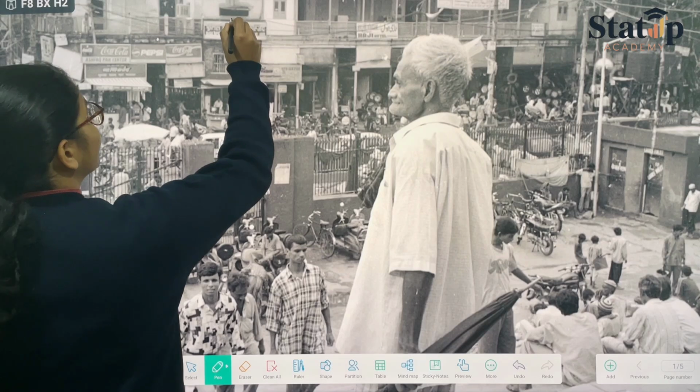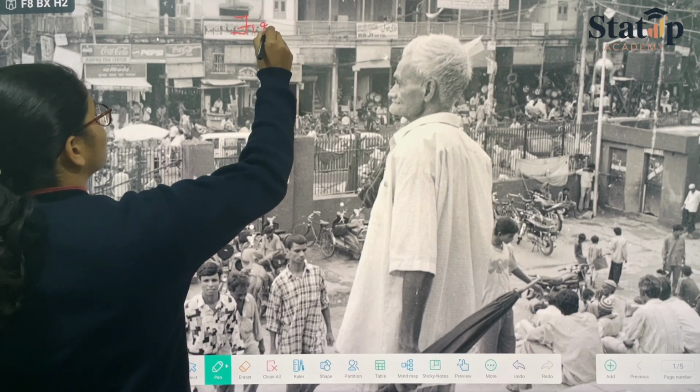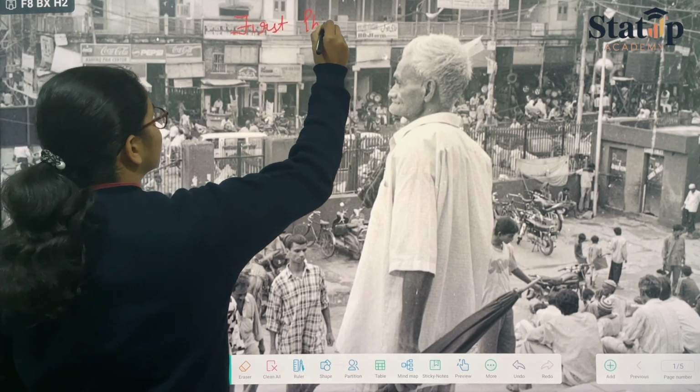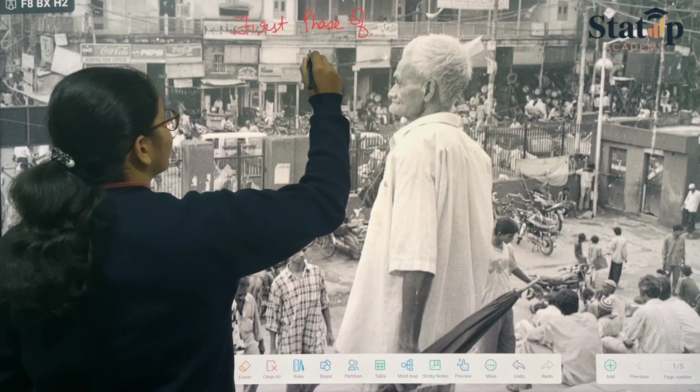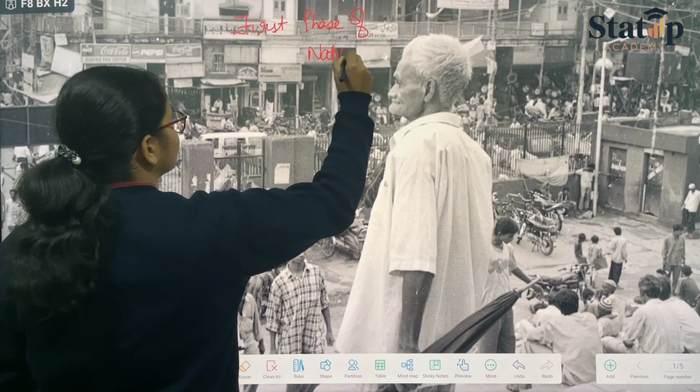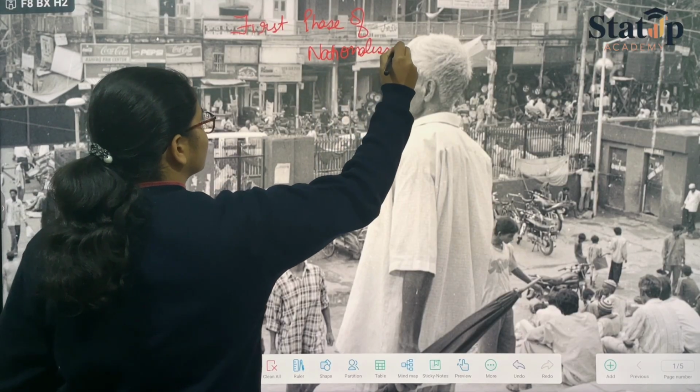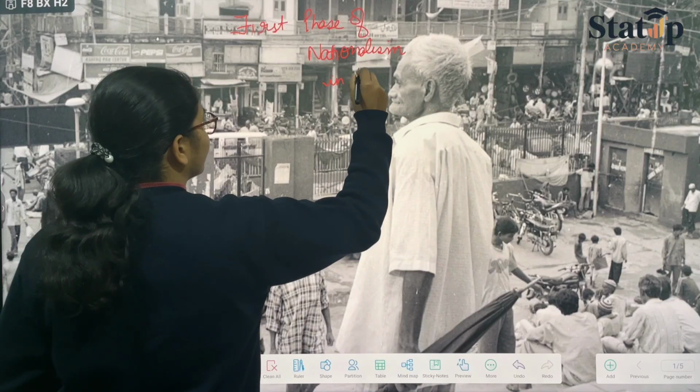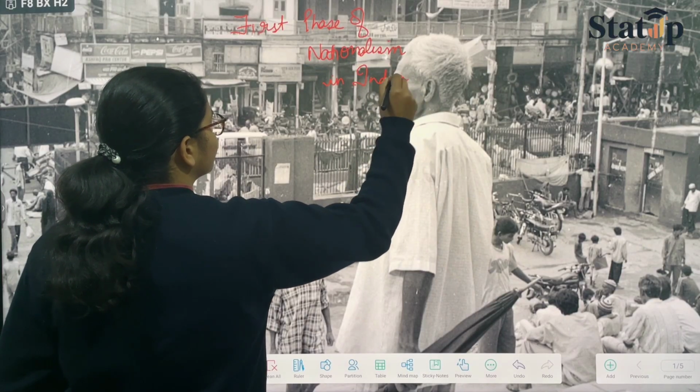okay, you can write it as first phase of nationalism in India.